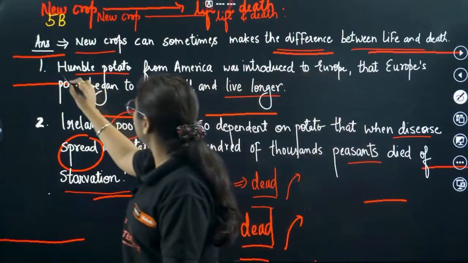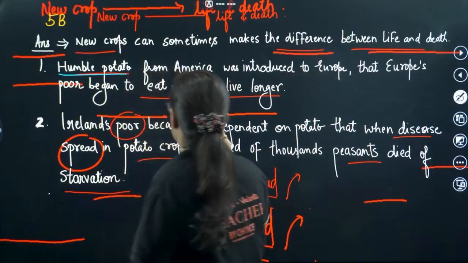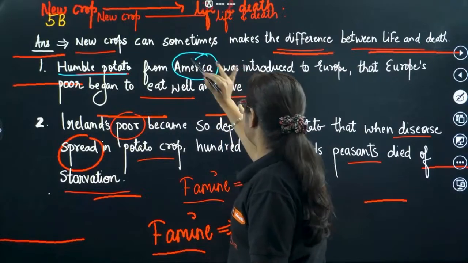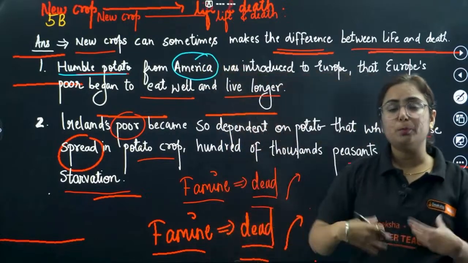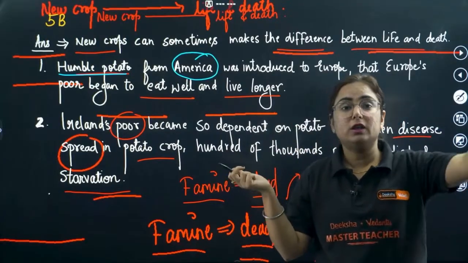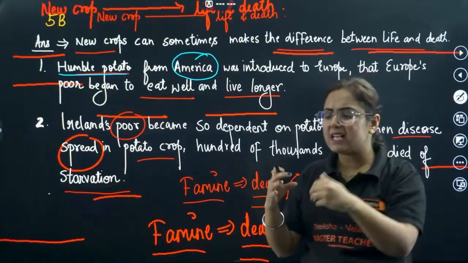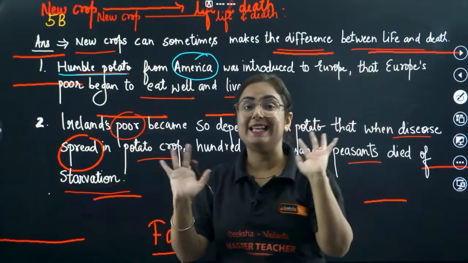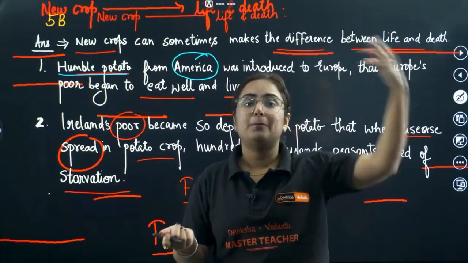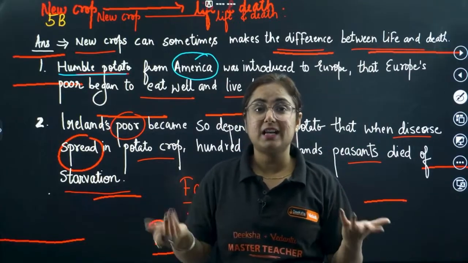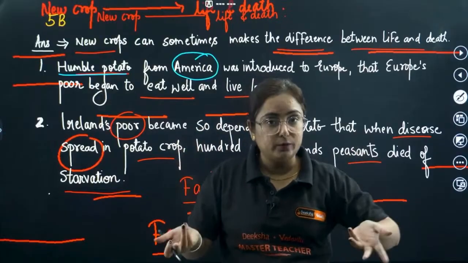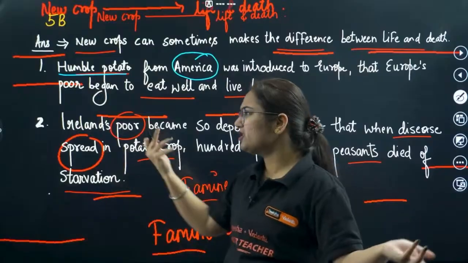There was a potato known as the humble potato. Now, this humble potato was sown and grown in America. What happened? Europeans found America, luckily, and took the new crop to Europe as it was grown everywhere easily. Now, European people suffering from high prices of food got a chance that cheap food, potato, is available to them. They began to eat well, live longer and enjoy their life.